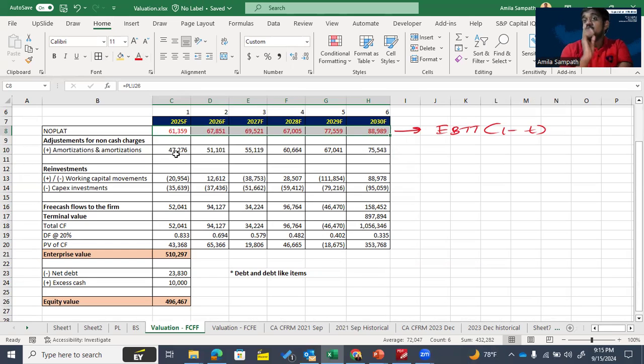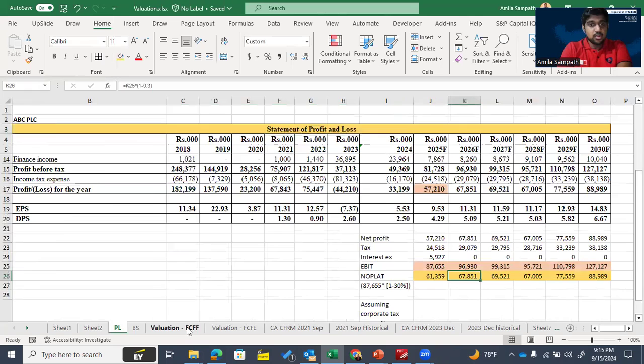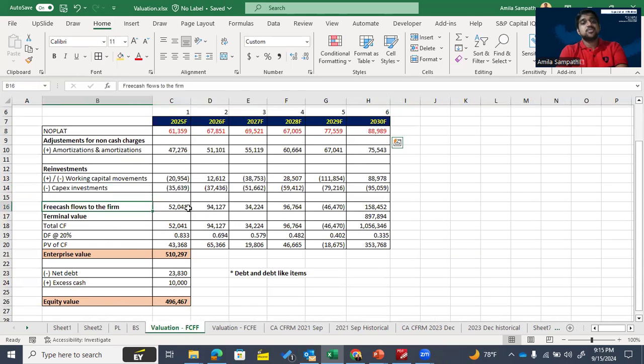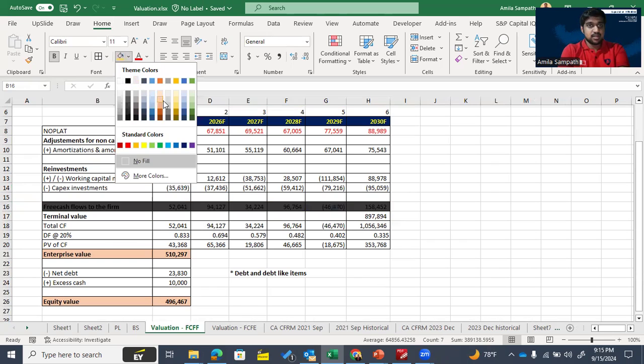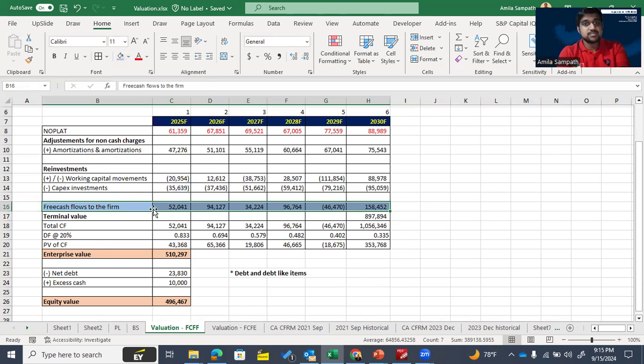Okay, then if you have to perform the valuation, you should calculate free cash flow for all the given forecasted periods. Here we have forecasted details from financial year 2025 to 2030. For 2025 to 2030, you should calculate the NOPLAT. Based on the NOPLAT, we can derive the free cash flow to the firm. That is our main purpose. For that, we need to start from NOPLAT.